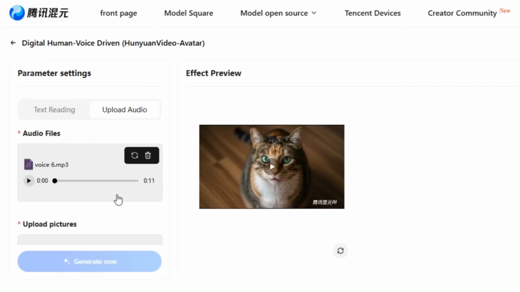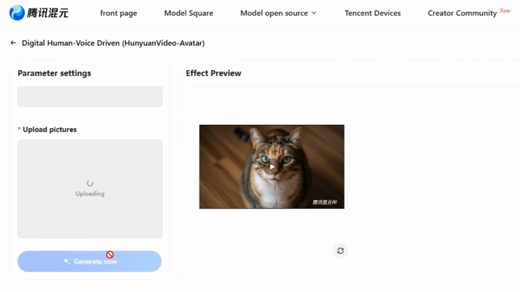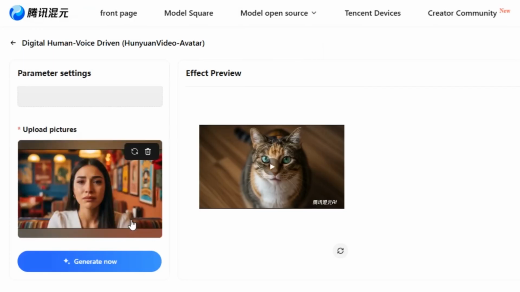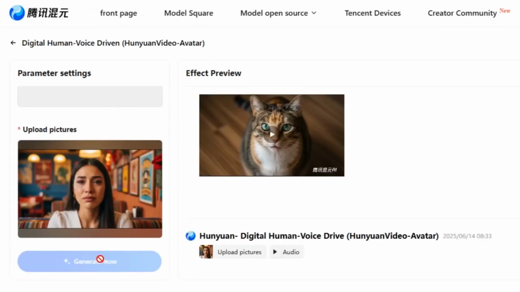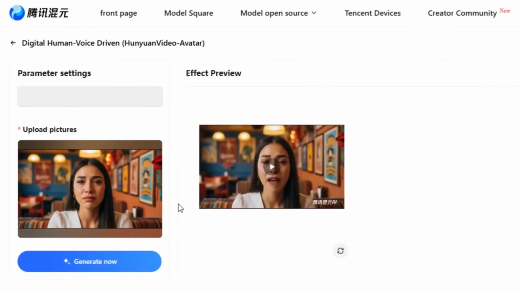Make sure your audio carries emotions like this. Upload the image that depicts that mood in the image section below. As you can see, the subject is crying in the picture. I hit the generation button and here is the video.